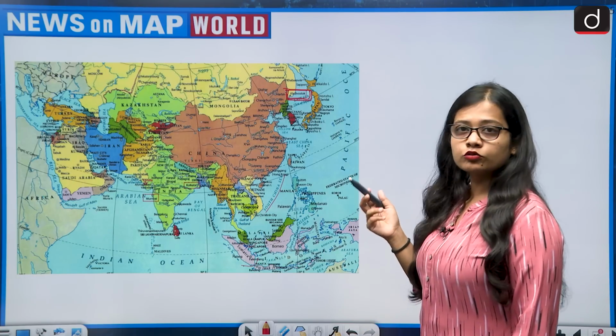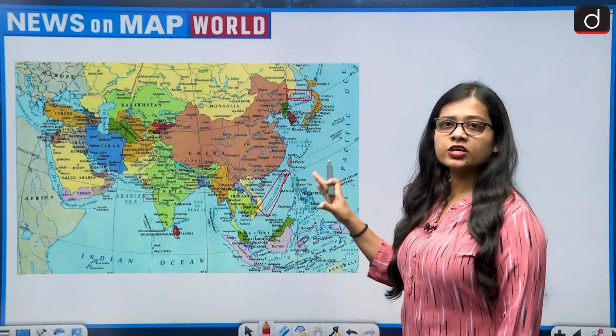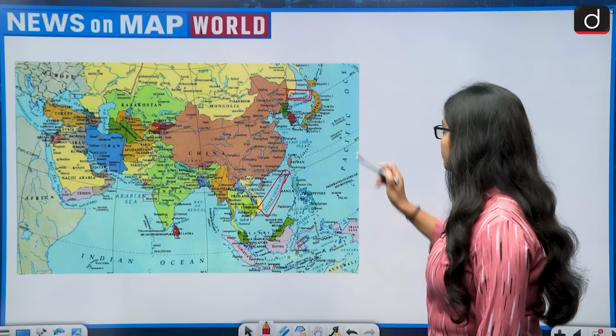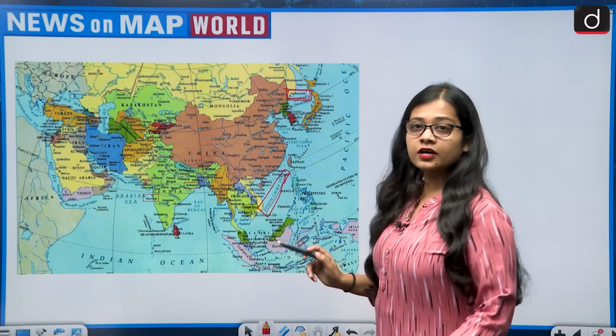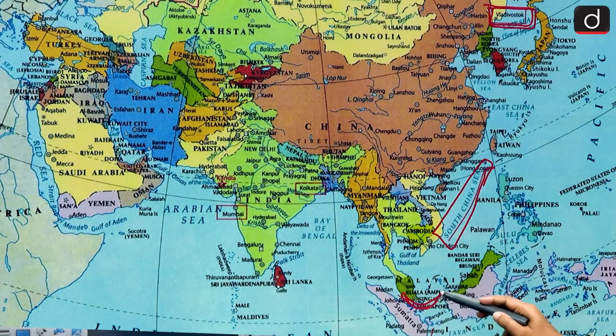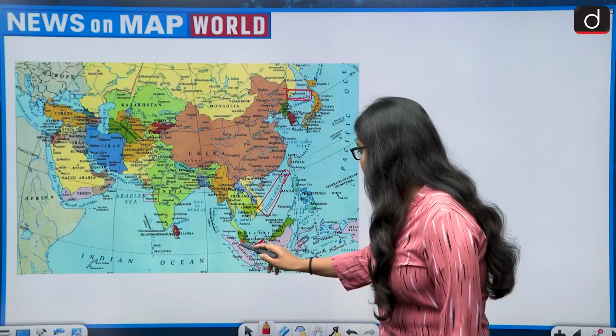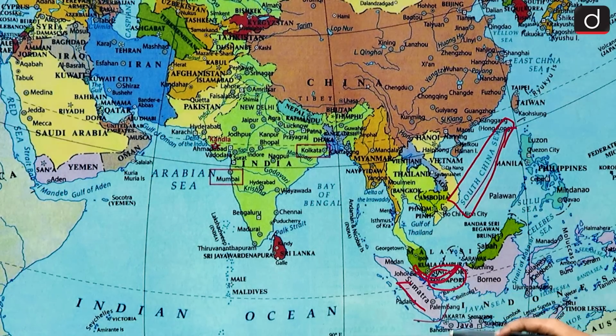And then I think the South China Sea location everyone is aware about, because this very much remains in news, as China also claims that South China Sea is a part of China. So this is the location of Vladivostok, this is South China Sea. Then we have to look at the location of 2 straits. So first is Strait of Malacca. Strait of Malacca lies between Sumatra Island of Indonesia and Singapore. And then we have Sunda Strait. Sunda Strait lies between Sumatra Island and Java Island of Indonesia.